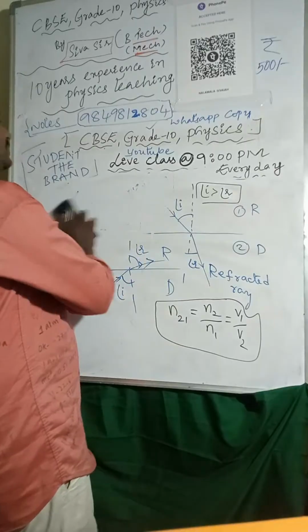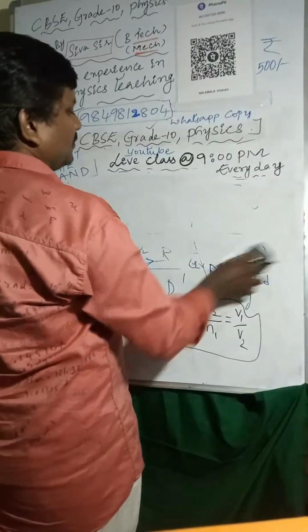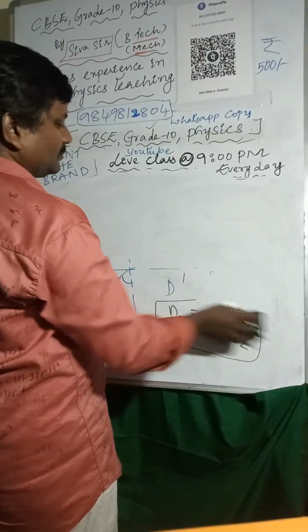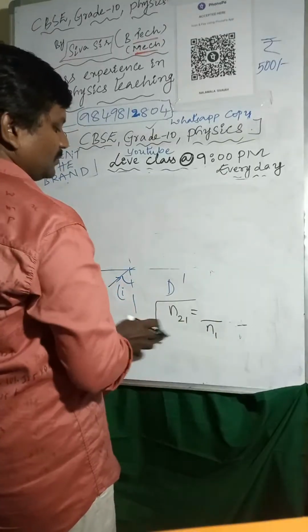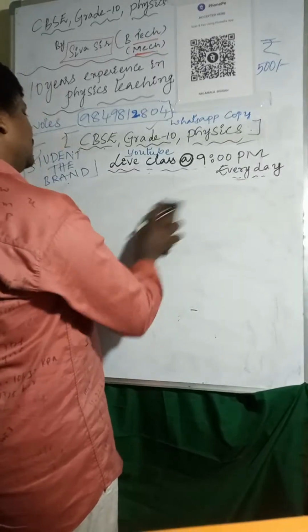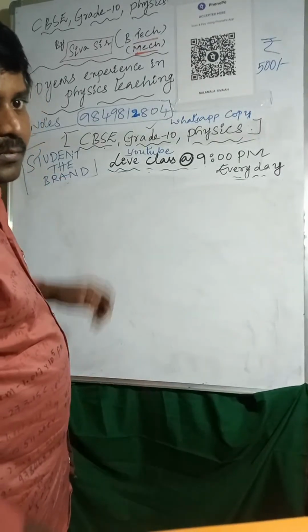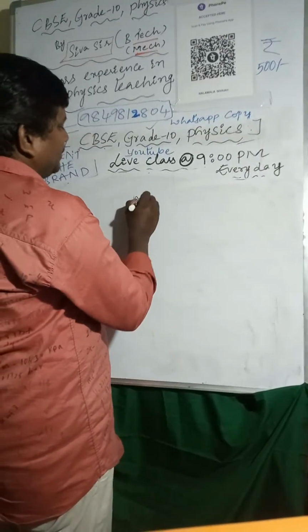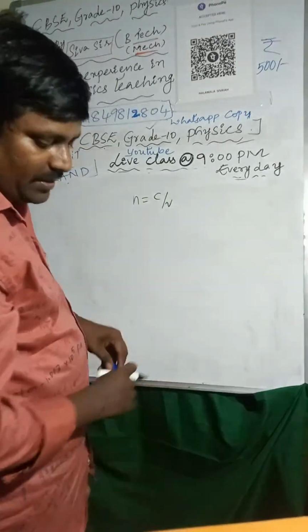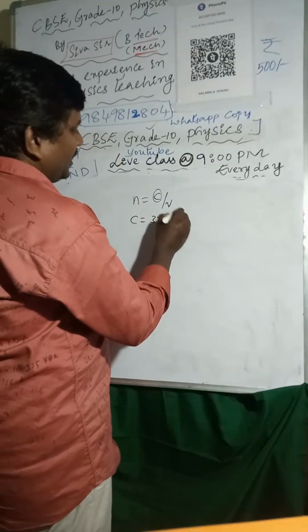So now you can see, n equal to c by v. Here the speed of light is given: c equal to 3 into 10 power 8 meter per second.